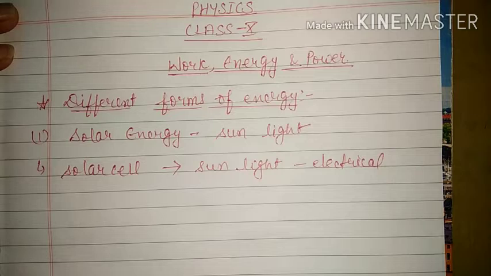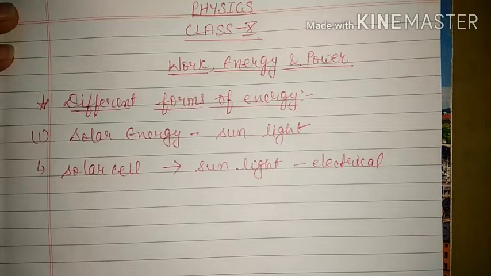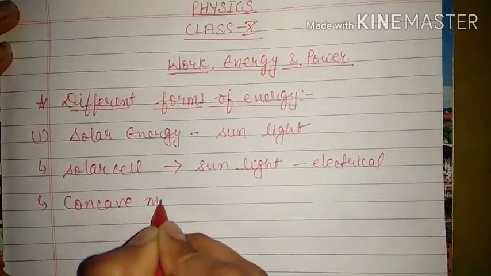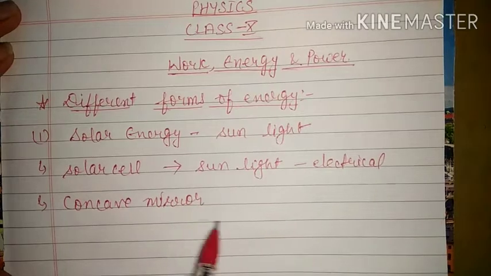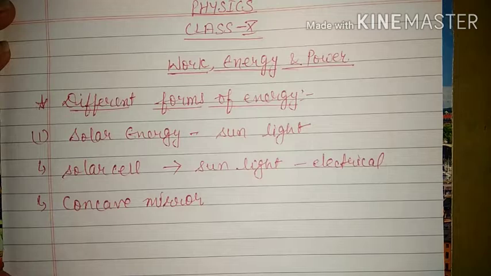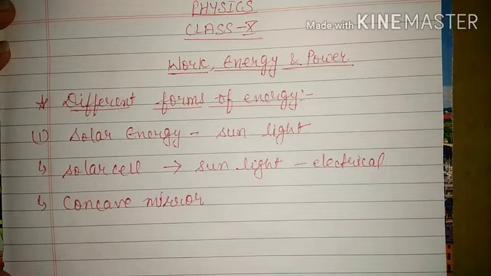We know that for a concave mirror the sun will be considered at infinity, and if the light rays come parallel to each other, then after striking the mirror they will concentrate at the focus. This we have studied in the last class. So here we used a concave mirror as a converging mirror, and then these light rays are concentrated on water. That water can be filled in black colored pipelines because black color is a good absorber of heat. That means all the radiations which fall on those pipelines, it will absorb.